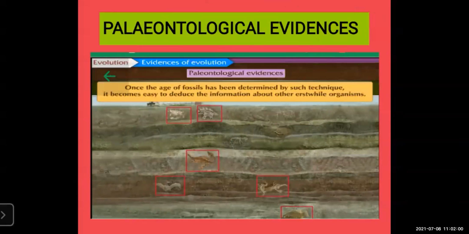Once the age of fossils has been determined by such a technique, it becomes easy to deduce information about other erstwhile organisms. If we know by paleontology how many years ago one organism got extinct, then the other plants or animals found with it were also there at the same time.